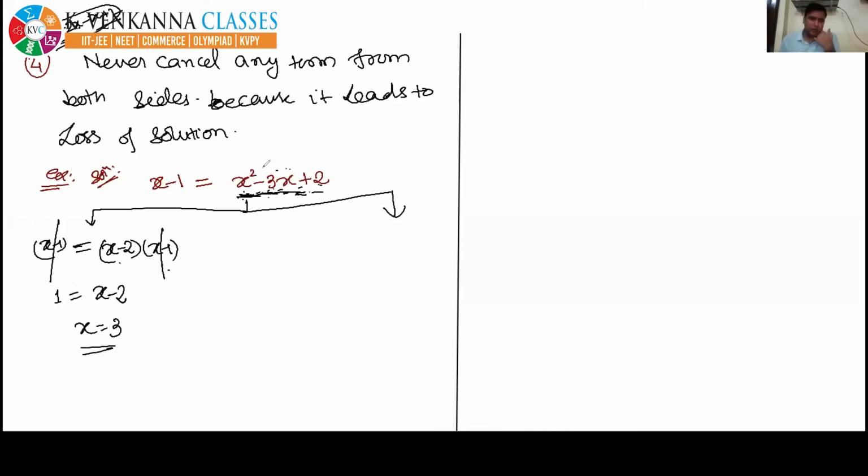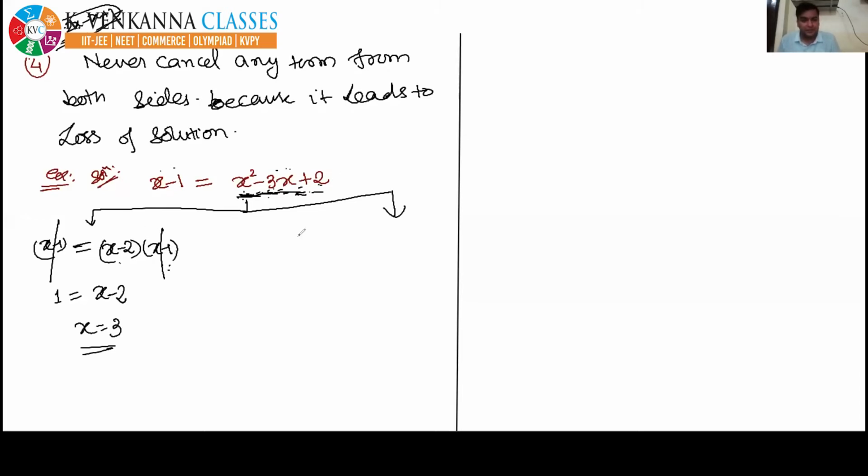Although some students can do this question by carrying this x minus 1 to the right side and then solving the equation, I'm not doing that. I'm doing it in such a way that I can make you properly understand this concept. If not cancel, then what should you do?